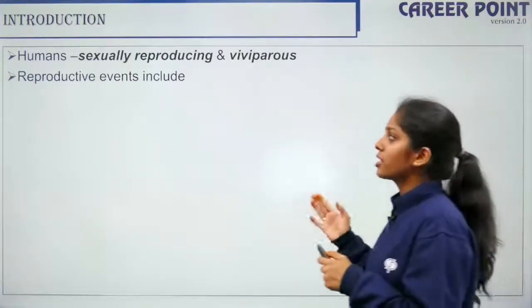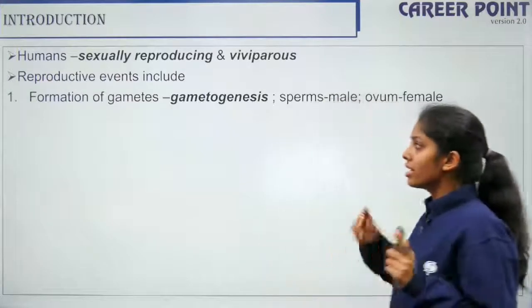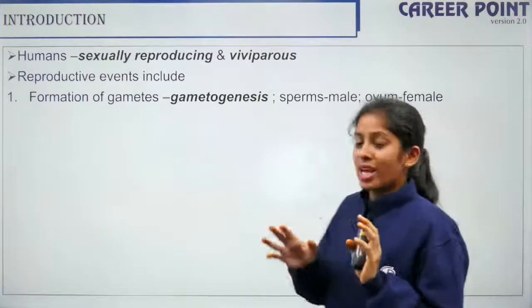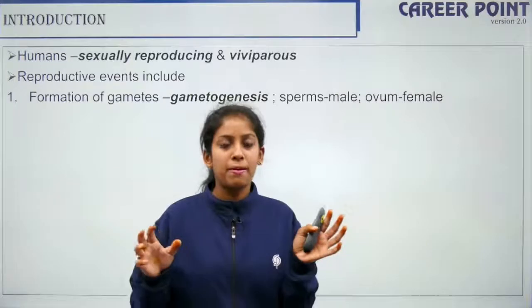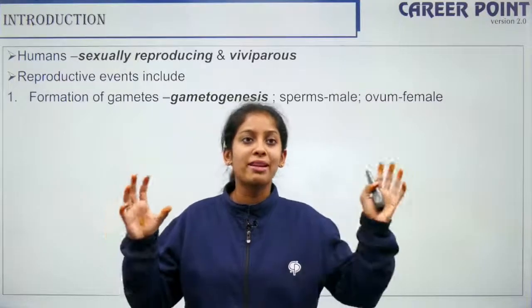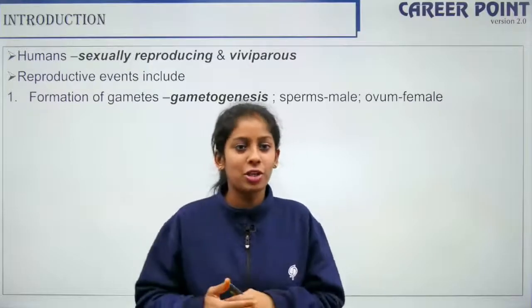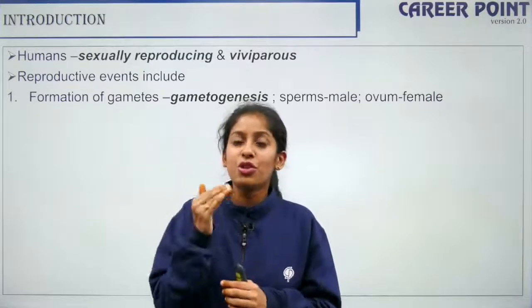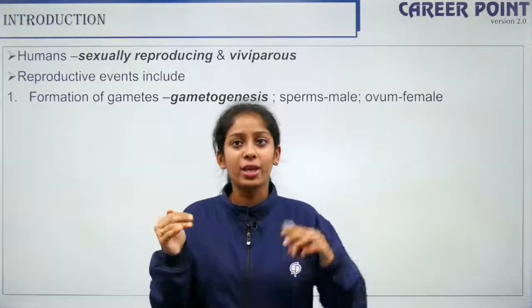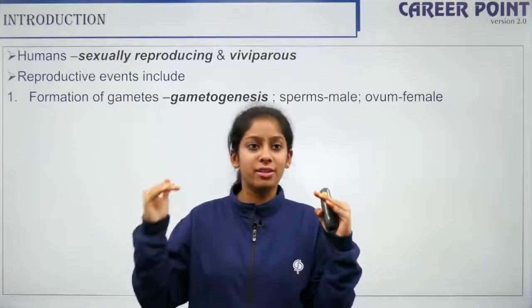Right, so the reproductive events include, the first one, the formation of gametes. In sexual reproduction, the main part is that there is fusion of male and female gametes. That is, there is fusion of two different gametes. One is the male gamete and then there is a female gamete.